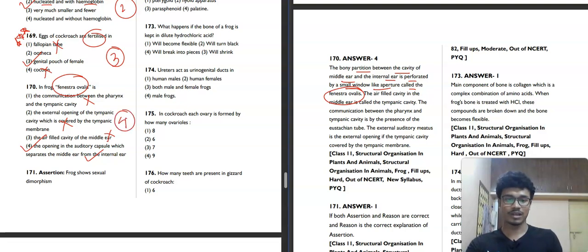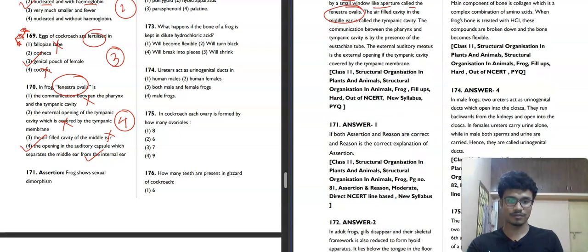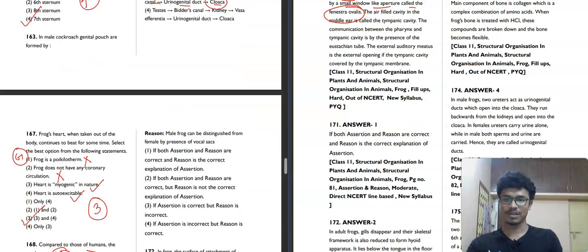Now moving towards the next question, question number 171. It is saying that frog shows sexual dimorphism. So is it a correct assertion? Yes, frog shows sexual dimorphism. Absolutely correct. Now the reason says male frog can be distinguished from the female by the presence of vocal sacs. Just mark this word, vocal sac. It is not written vocal cords. That's why this statement is also correct.